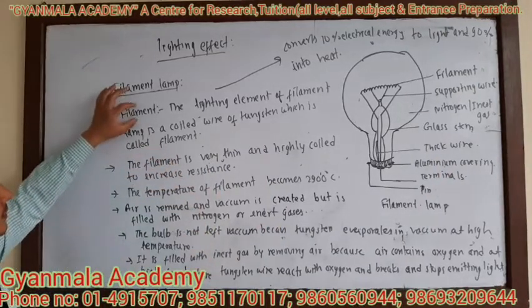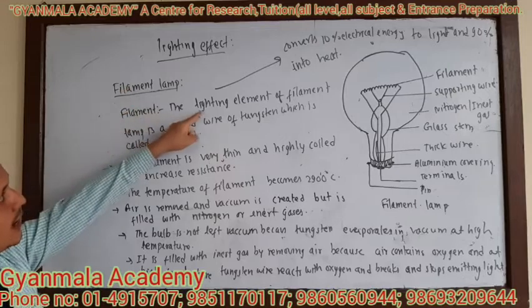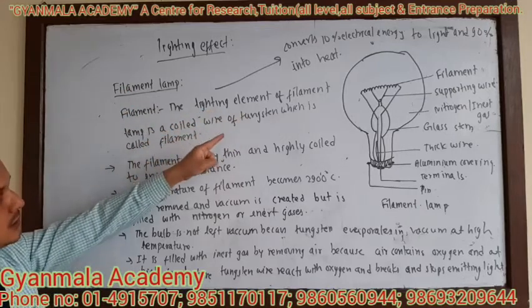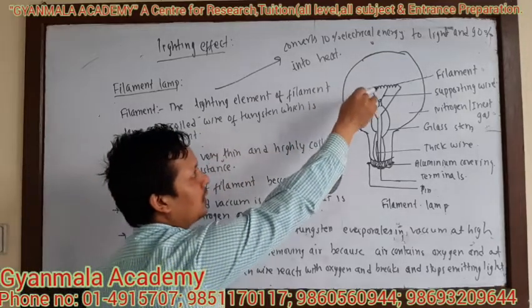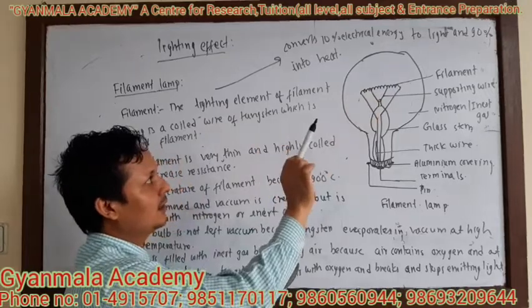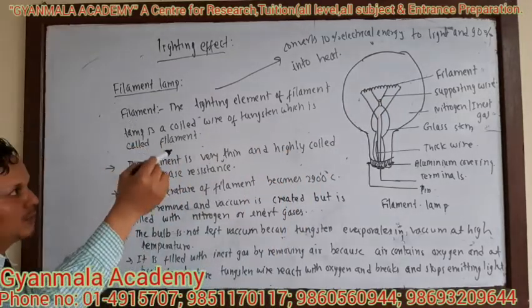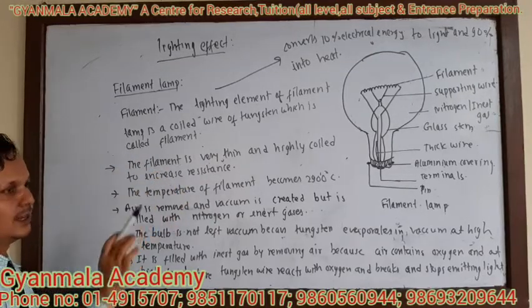Filament lamp. We have to understand the meaning of filament. The lighting element of a filament lamp is a coiled wire of tungsten, which is called the filament. The filament wire is very thin and highly coiled to increase the resistance.